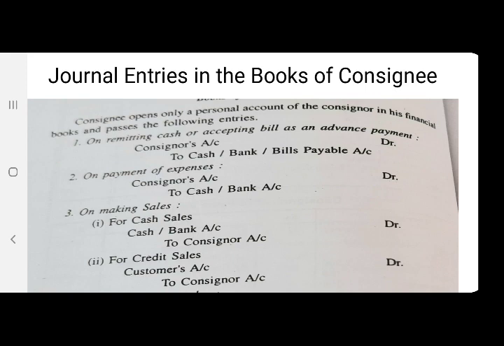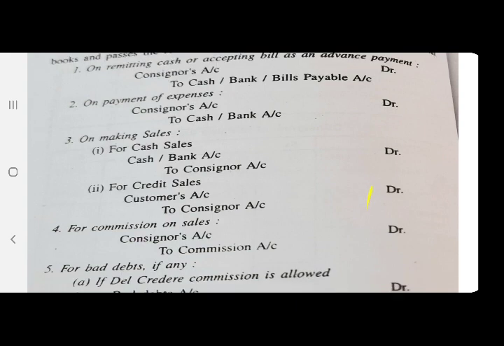Second, on payment of expenses he is making on behalf of the consignor, consignor's account debit to cash or bank account.